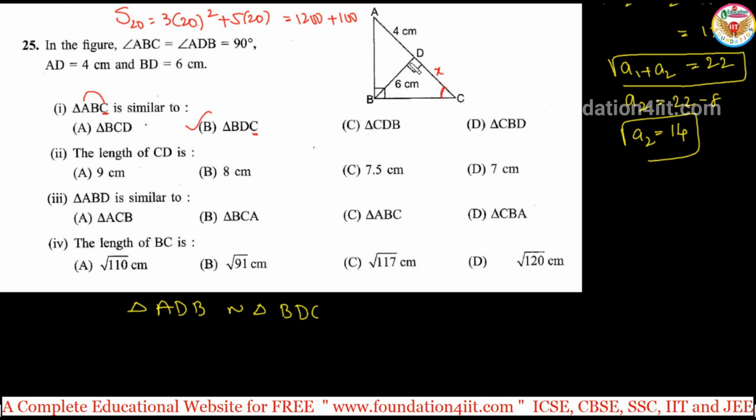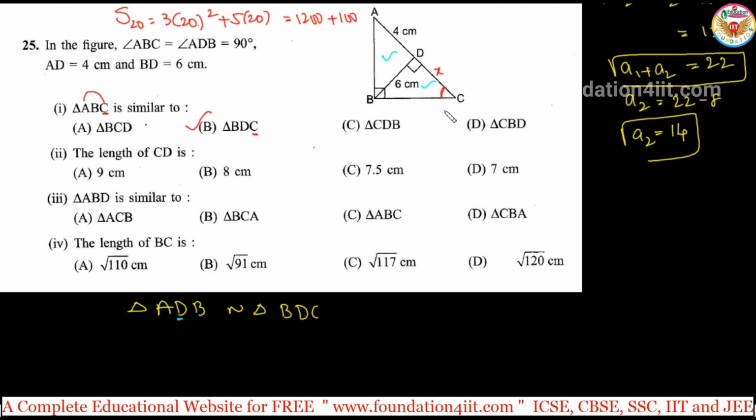In BDC, D is 90 degrees, the middle letter, right? And AB is the hypotenuse here, and BC is the hypotenuse there. You start from ADB and start from BDC.